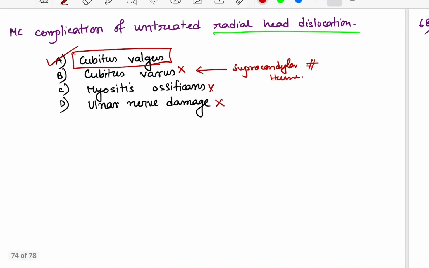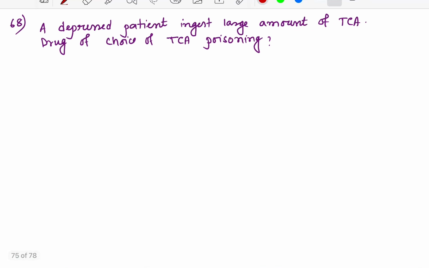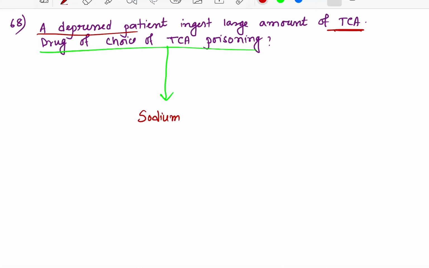Coming to question number 68, a depressed patient ingests a large amount of tricyclic antidepressant. What is the drug of choice for tricyclic antidepressant poisoning? Straightforward question. What will be the answer? Sodium bicarbonate. Sodium bicarbonate is the drug of choice for tricyclic antidepressant poisoning. NaHCO3 has been shown to reverse the QRS widening, hypotension and arrhythmia associated with tricyclic antidepressant poisoning.